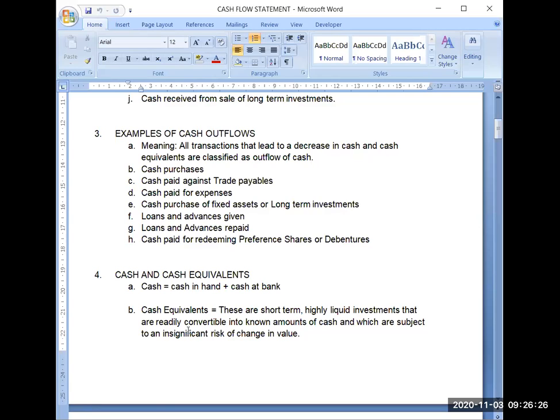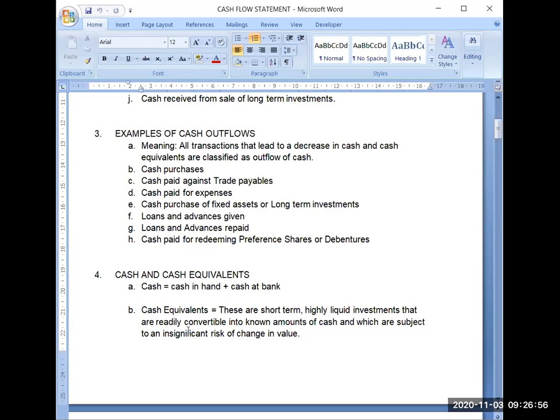Cash purchase of fixed assets or long-term investments. Simply, if you are purchasing any machine, plant and machinery, any equipment for your working or office, or investing in any long-term investment, you have to make the payment, you have to pay the cash. So obviously your cash and bank balance will be reducing. That will also be a cash outflow. Loans and advances given.